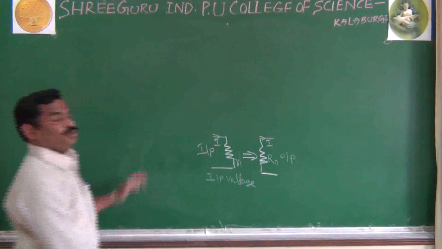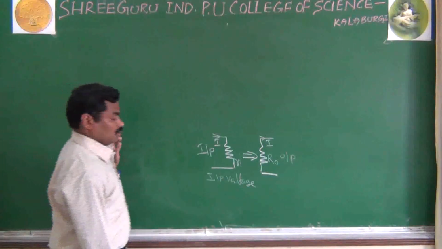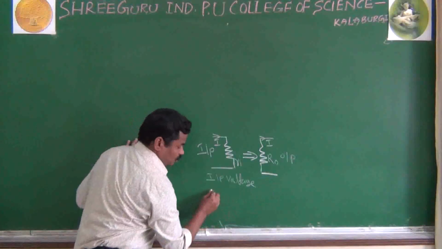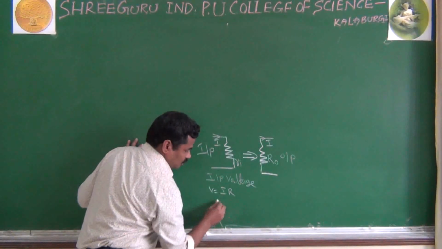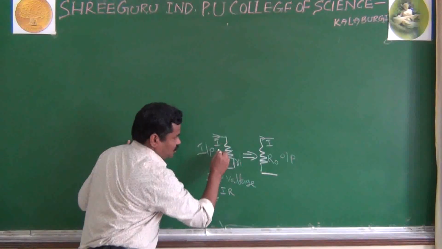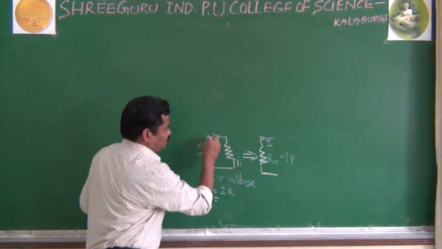And for that, use your Ohm's law. What is the formula for voltage? V is equal to IR. And here I is nothing but, consider 1 milliamperes.